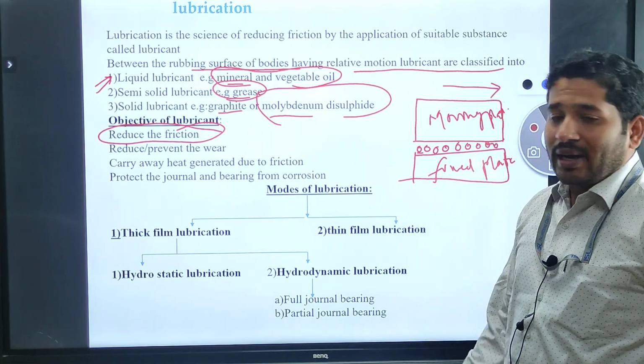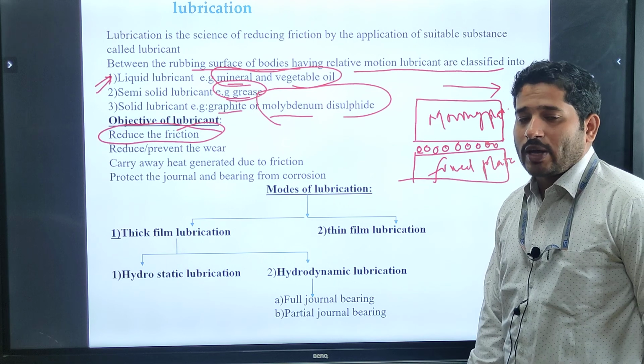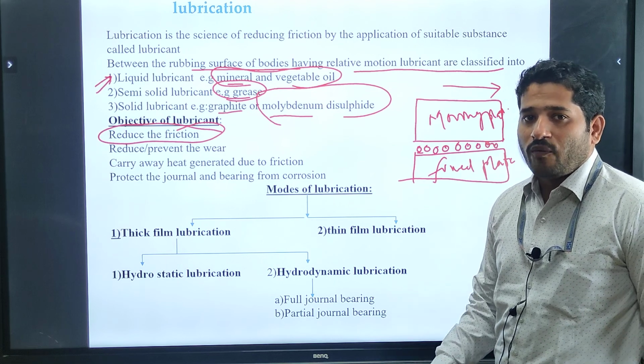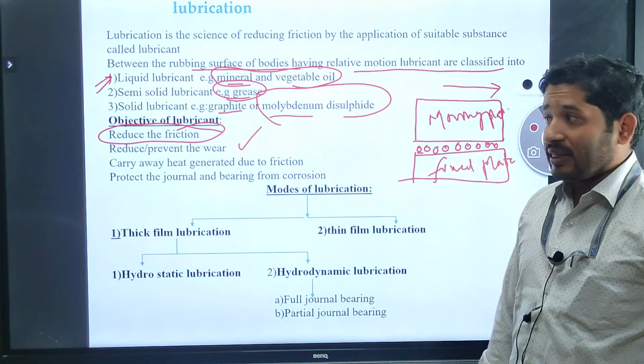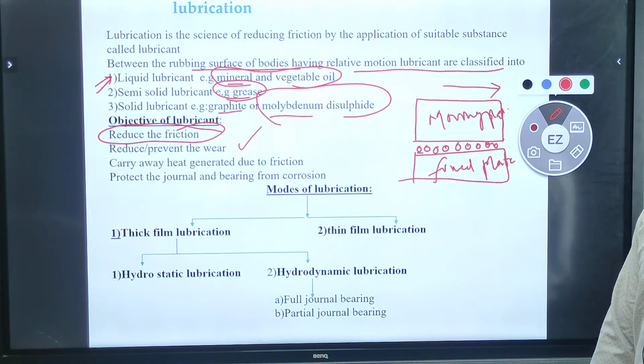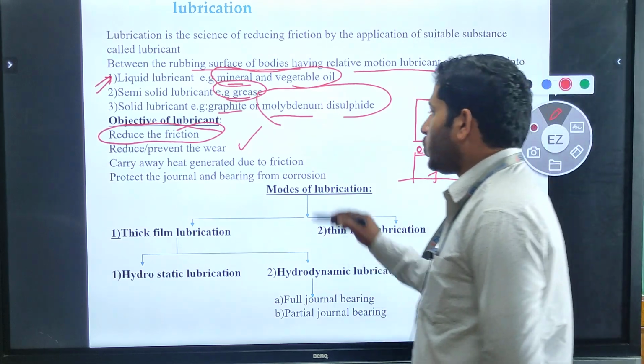As well as our main intention is that we want to reduce as well as we want to prevent the wear. For that reason we are using the lubricant. And the third objective of our lubrication is we need to carry away the heat generated due to the friction.